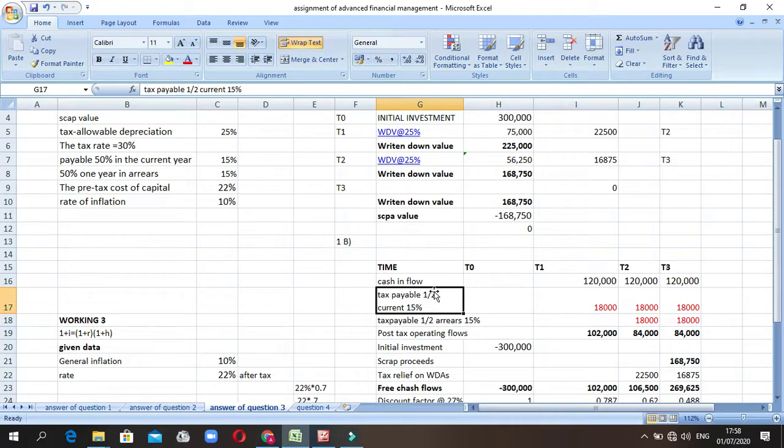That's why I use 1/2. So that's going to be paid in this period, and the other half in arrears, so the tax is to be paid in the next year. So that's why we use this and this, and also to get this value.